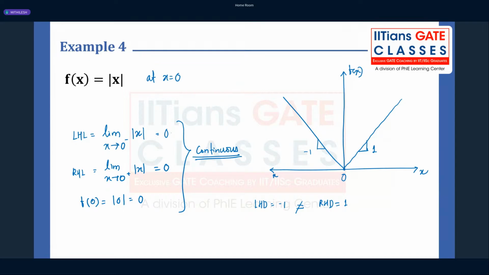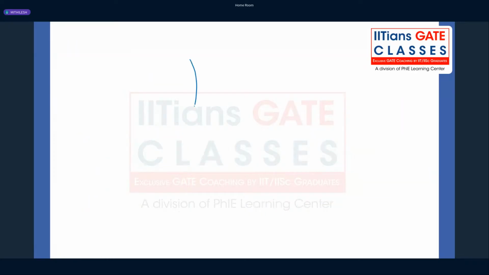You're right. But physically, how can you understand it in a better way? At this particular point, which is our point of interest, you don't have a unique slope. What does it mean? Left hand derivative is not equal to right hand derivative. You don't have any unique slope. You can draw multiple tangents at that particular point, and hence you can say it's a non-differentiable function.